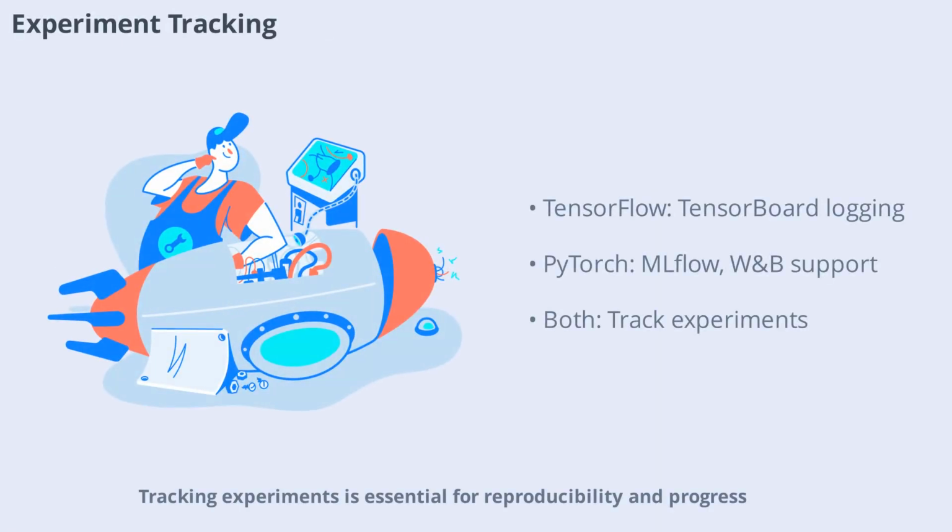Tracking experiments is essential for reproducibility and progress. TensorFlow integrates with TensorBoard for logging metrics, visualizing results, and comparing experiments. PyTorch users can leverage tools like MLflow, Weights and Biases, and TensorBoard for experiment tracking. Both frameworks support logging hyperparameters, metrics, and artifacts, making it easy to manage and analyze experiments. Effective experiment tracking helps you understand what works and accelerates model development.